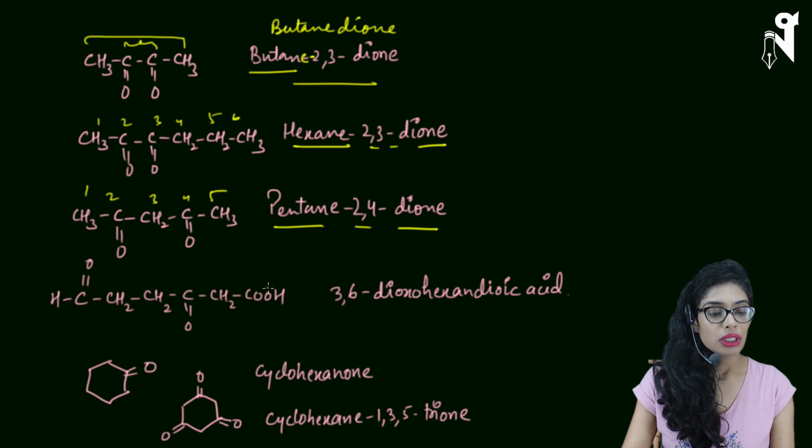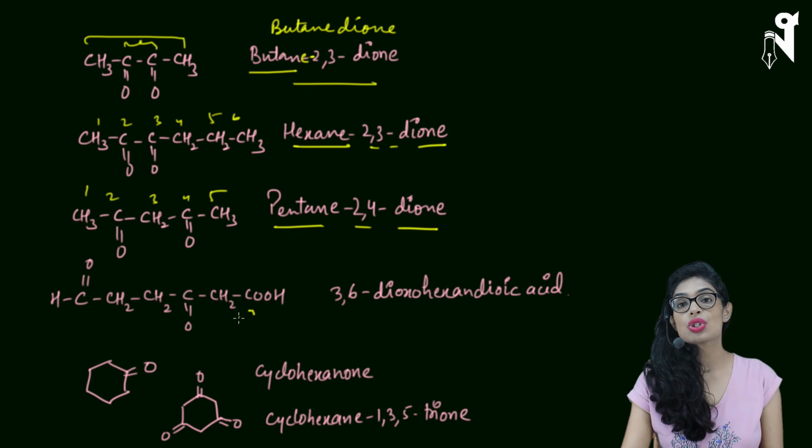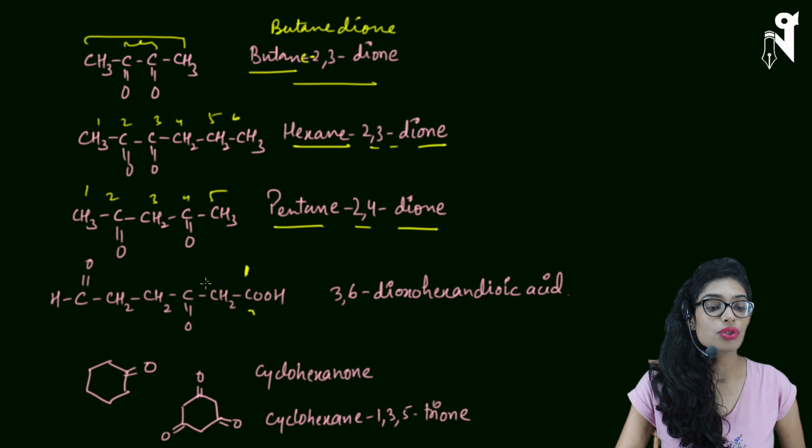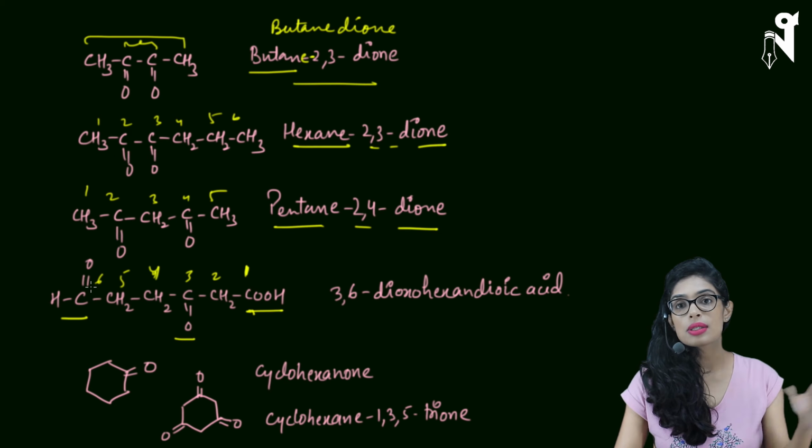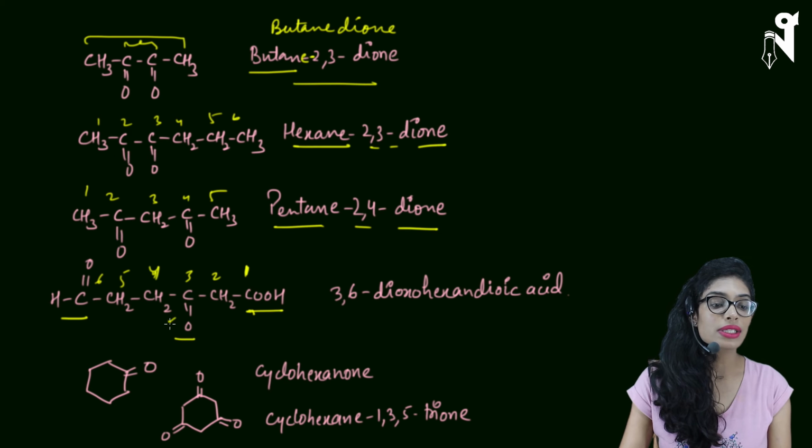Look at this now. I have a C double bond O, I have a COOH, so carboxylic acid, which is a higher priority group. So my numbering of the chain will start from here. I have 1, 2, 3, 4, 5 and no, not exactly 2 ketonic groups. I have 1 ketone, 1 aldehyde and 1 COOH. That's good. So that means COOH will be getting the first position, and then automatically other things will get their own respective position. So my ketone is getting third position and my aldehyde is getting sixth position.